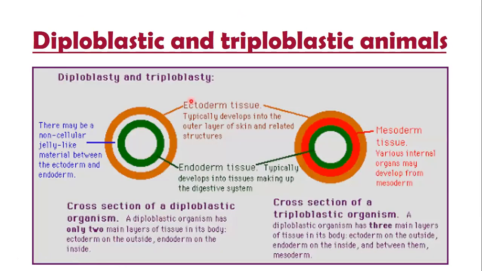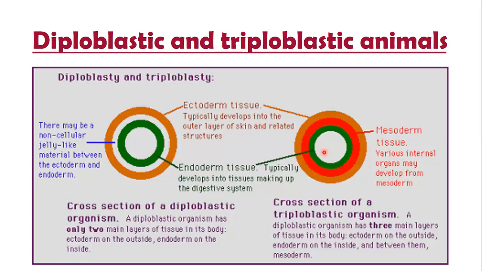This is how they will develop into their respective organs. Our ectoderm, indicated in orange color, is going to develop our skin and nervous system. So in any other organism, this layer is destined to produce skin and nervous system. And endoderm is responsible for the development of the digestive system on the whole, and some part of the excretory or the respiratory system as well. Reproductive, I think so, endo is not involved.